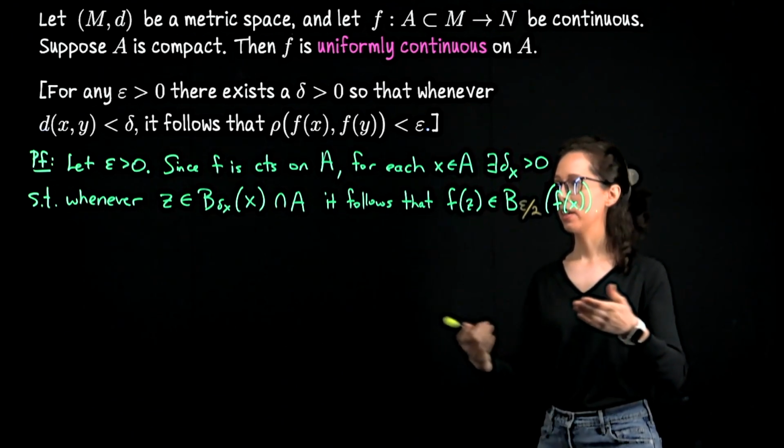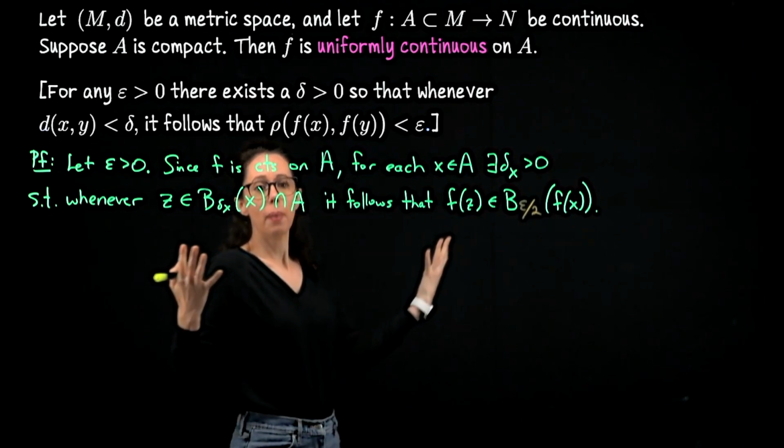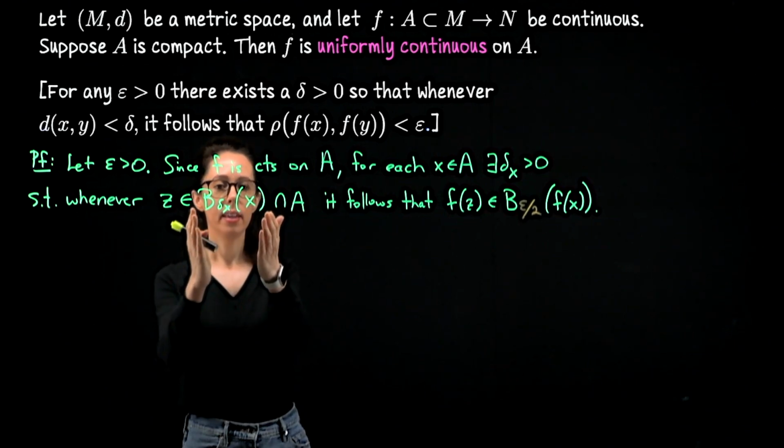Now, if I take all of these neighborhoods around every point in the domain, it is by construction an open cover of A. Each of these is open.